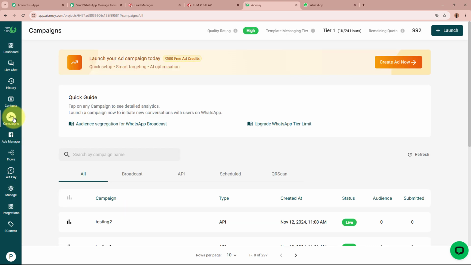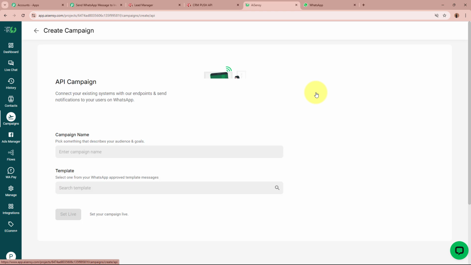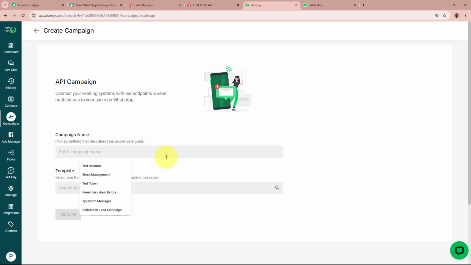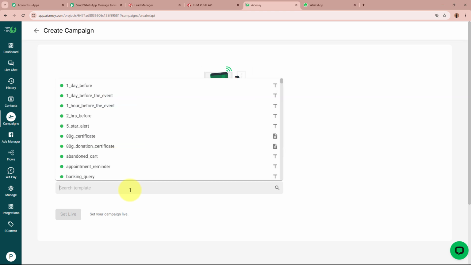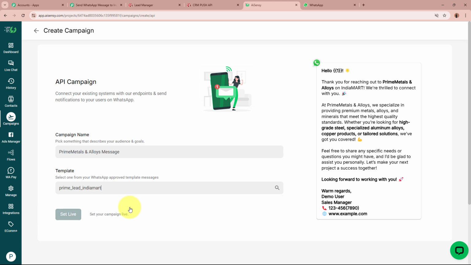In the campaign section, on the top right corner, it says launch. Click on this button. It is asking us to select the campaign type. Select it as API campaign. It is asking for the campaign name. I'm going to write it as Prime Metals and Alloys Message. This is the name of my campaign. For the template, I'm going to select the template that I've created, that is Prime Lead IndiaMART.